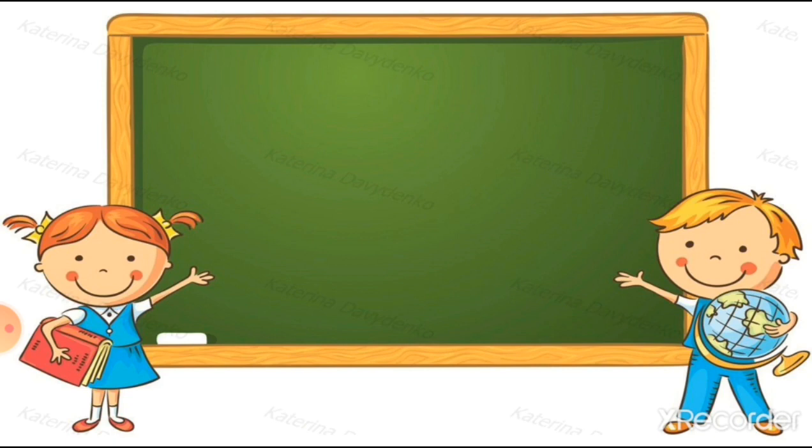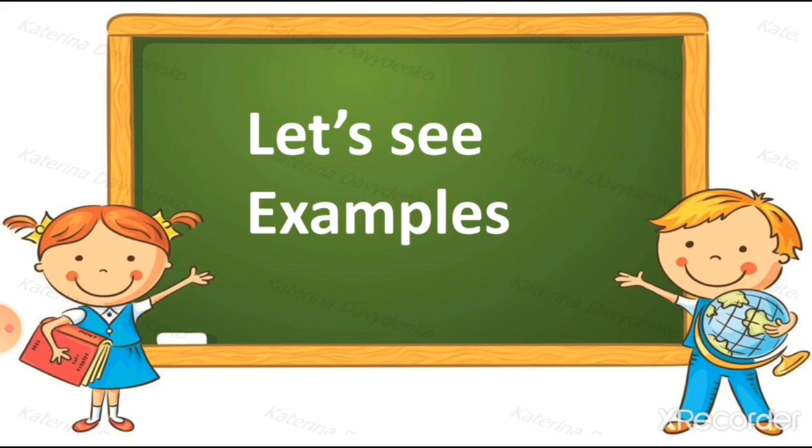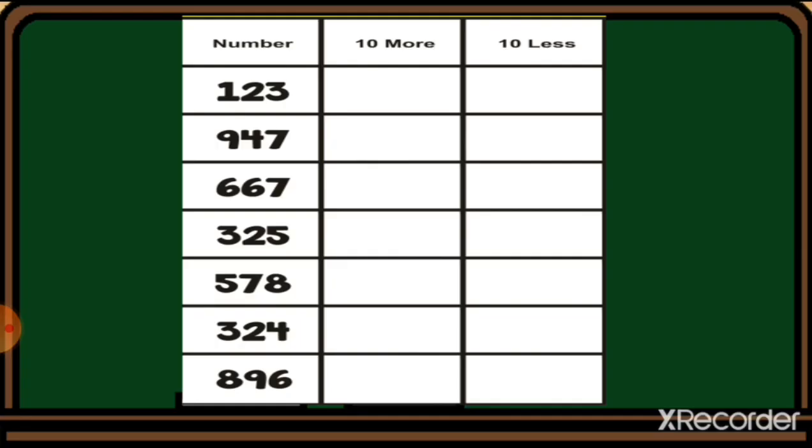Now the next topic is, let's see some examples of it. So here is the example. You can see this is the number. We have to just do 10 more and 10 less. 10 more means plus 10, we have to add 10 numbers, and 10 less means we have to cut 10 numbers from this number.